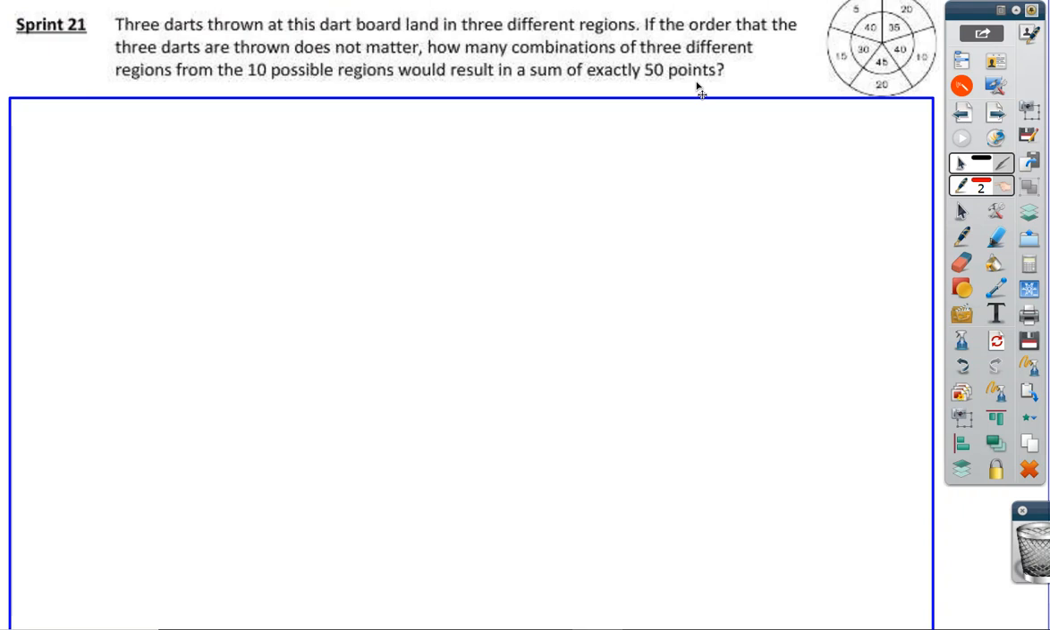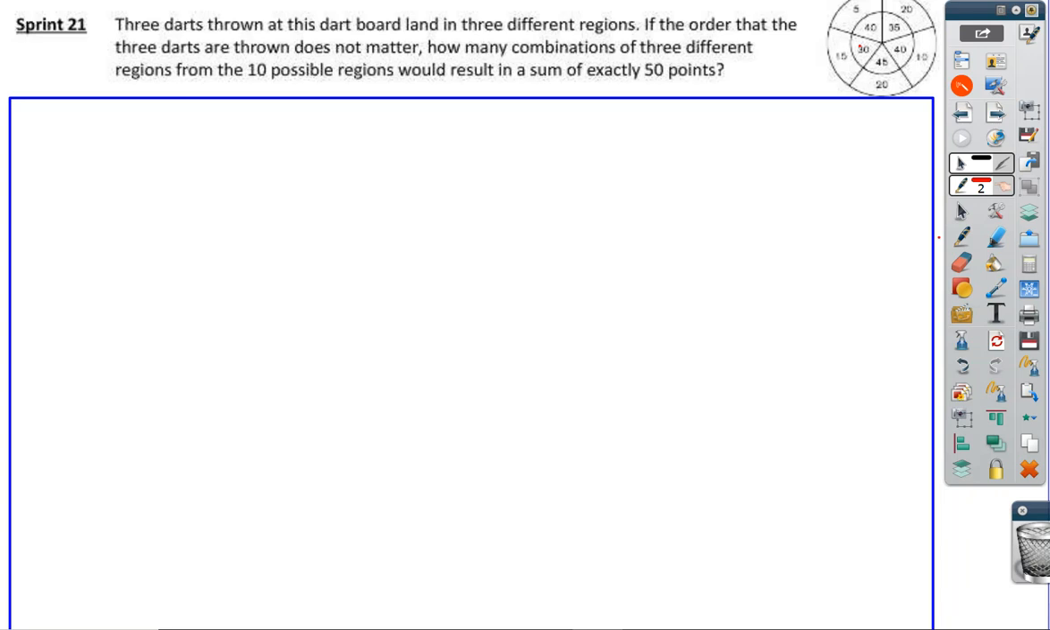We have 3 darts thrown at the dartboard. If order doesn't matter, how many different ways can we get to 50 points exactly? All right, so here's how I'm going to do this. I'm going to look at the inner sections first, because they have larger numbers. So if I get a dart to land in the 30, how can I have 2 more darts that get to exactly 50? And remember, I can't have 2 darts land in the same section.